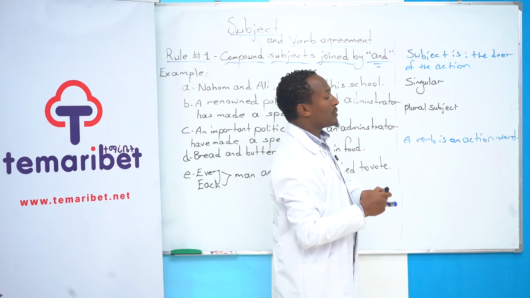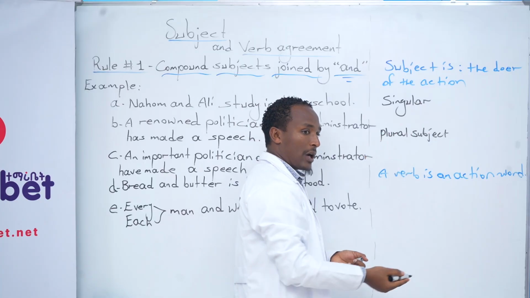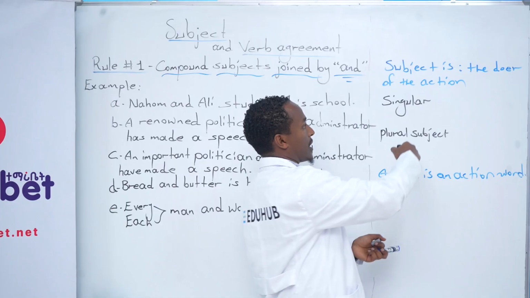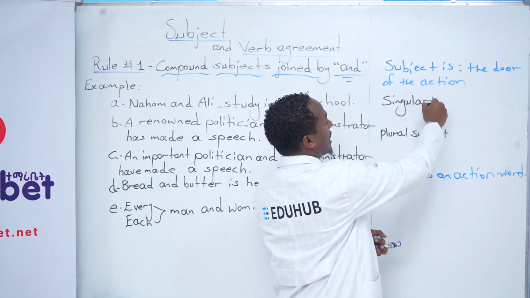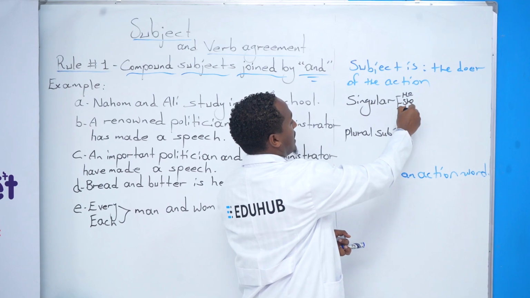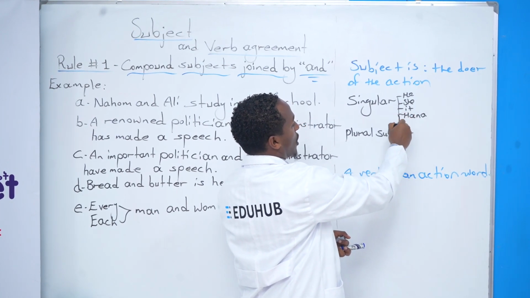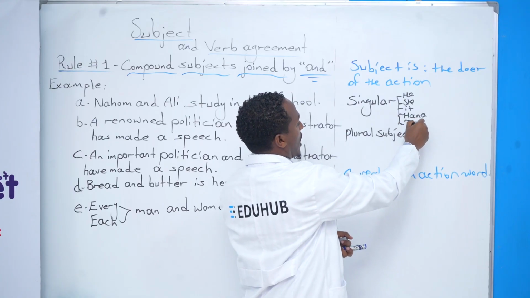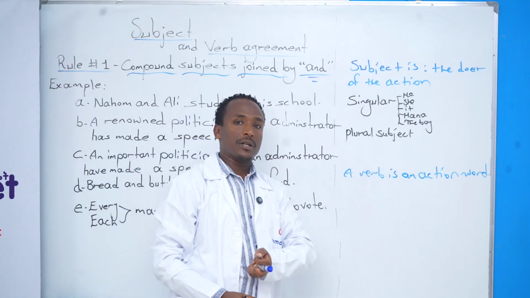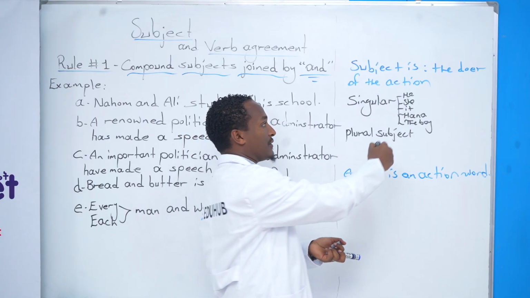Okay? Singular subjects are from a noun, a pronoun, or the combination of two words together. So singular subjects are like he as a pronoun, she, it, maybe Hannah, one person, or the boy, one boy. These subjects are considered as singular subjects. They must agree with a verb which is a singular verb.